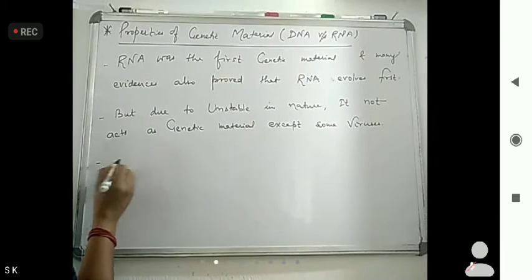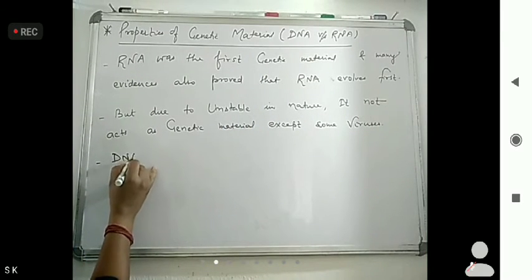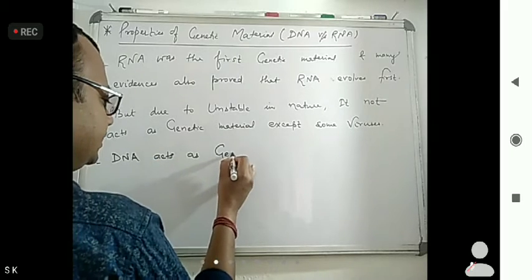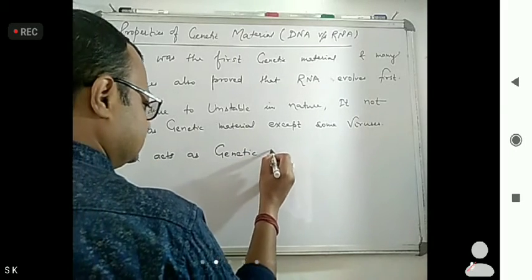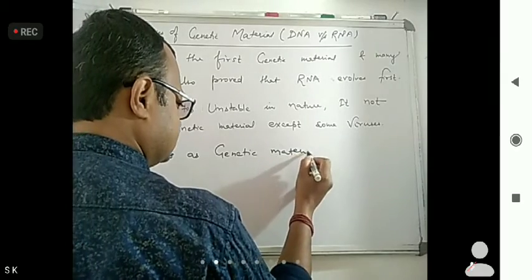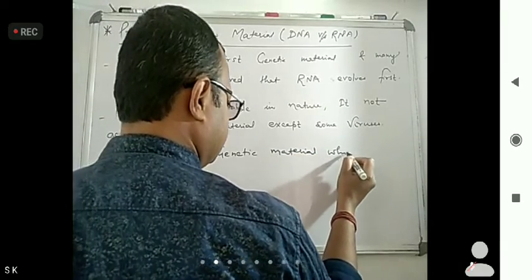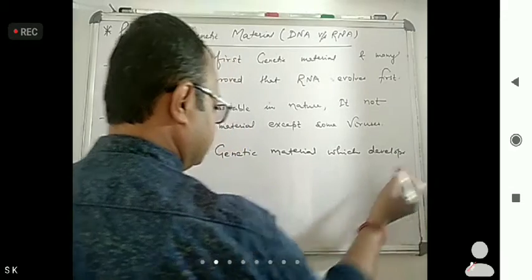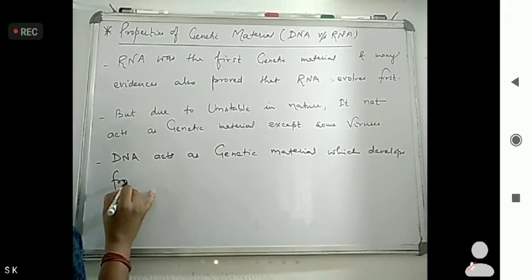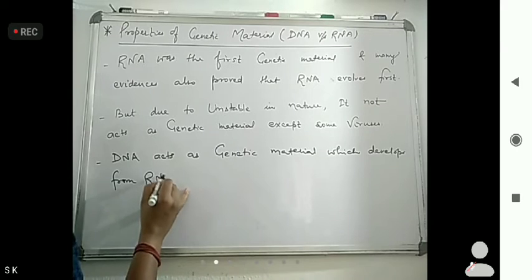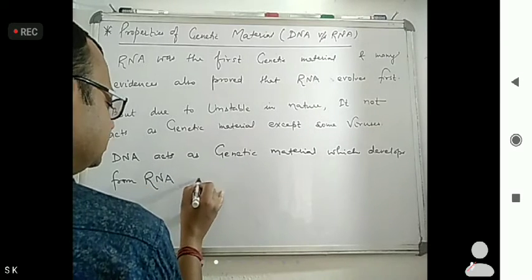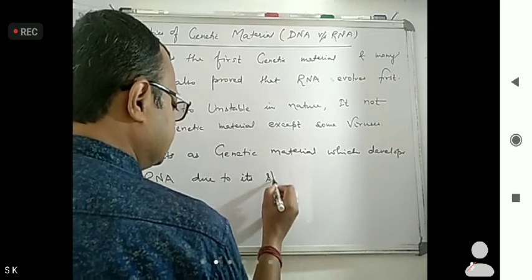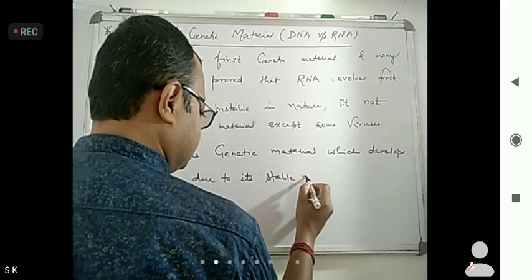Now DNA acts as genetic material, which develops from RNA due to its stable nature.